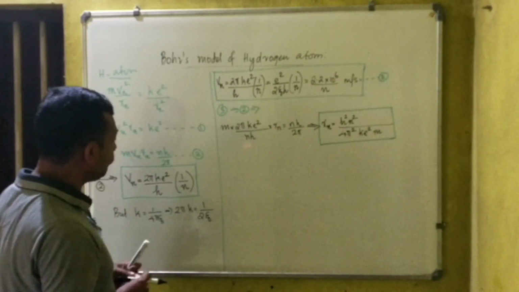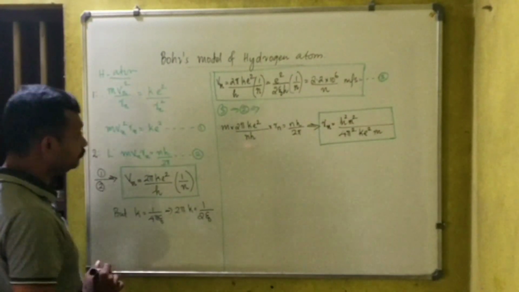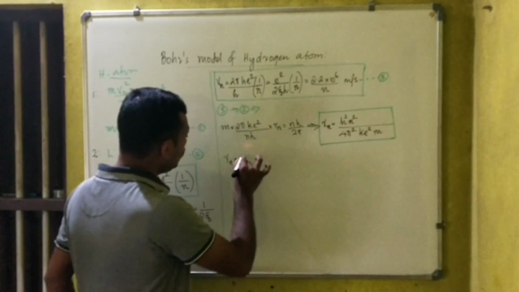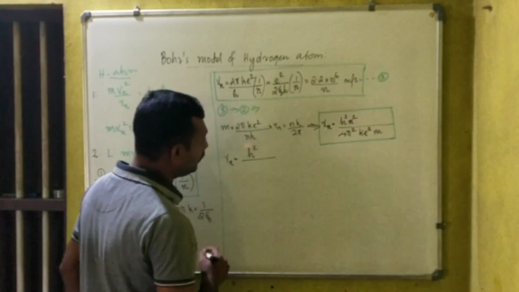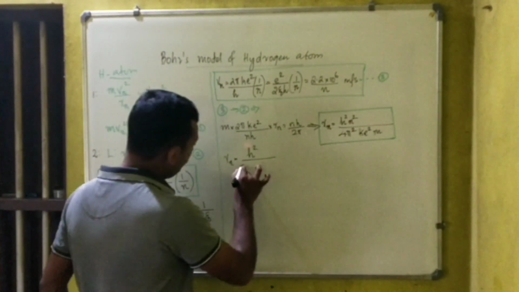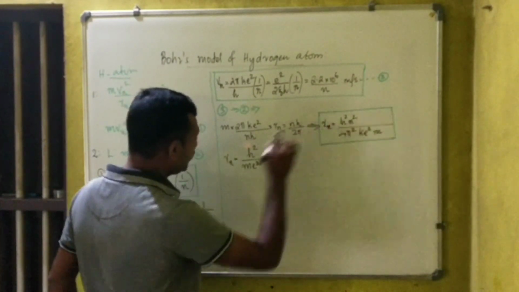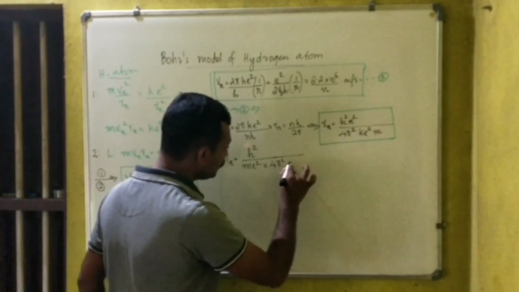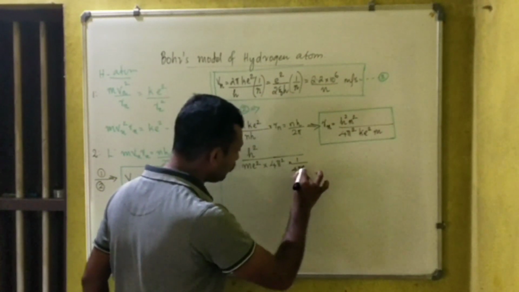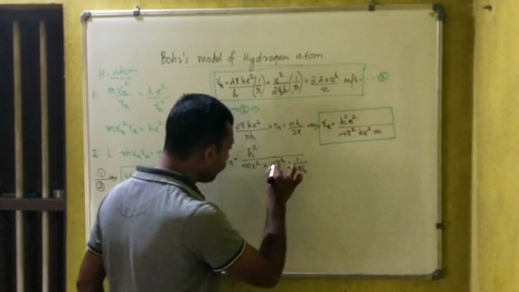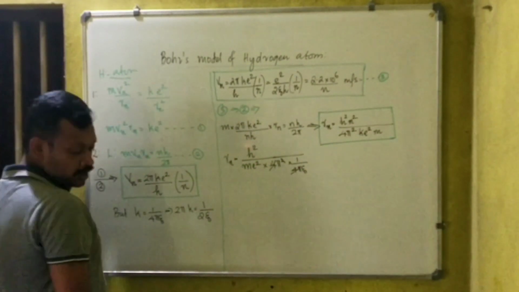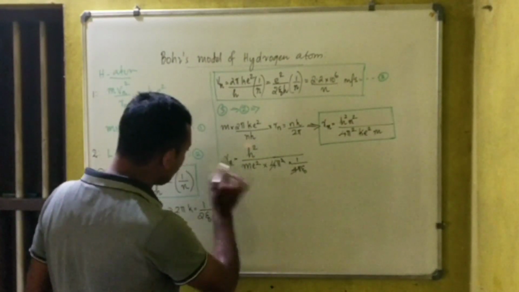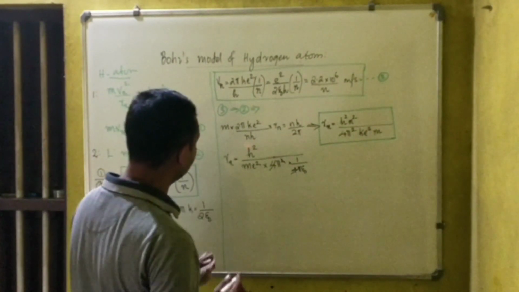Okay, now we will simplify again. K is equal to 1 by 4 pi epsilon 0. So I was saying Rn is equal to h square divided by m e square, that is there, into 4 pi square into K is 1 by 4 pi epsilon 0. So this 4 pi is gone. What will be the answer for this one? That gives 4 pi is gone. There is 1 pi remaining. Epsilon 0 will go to the numerator.